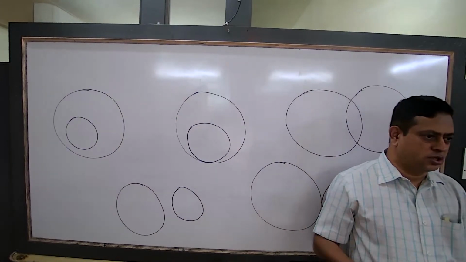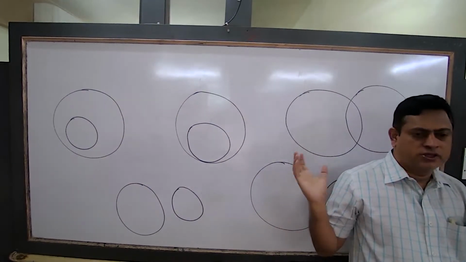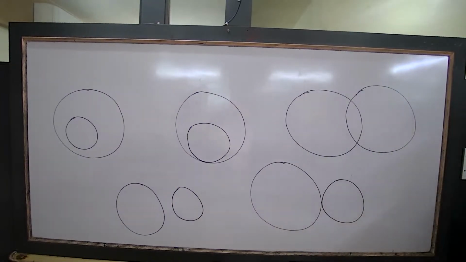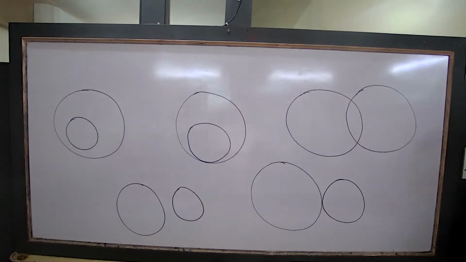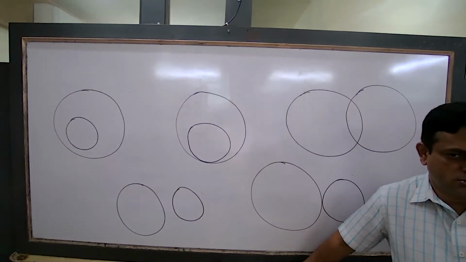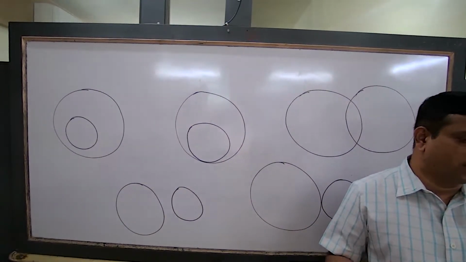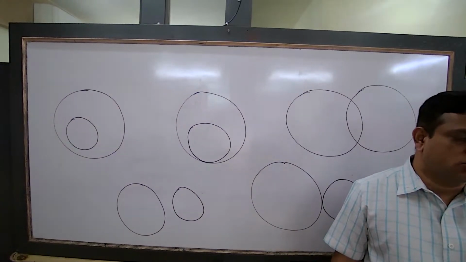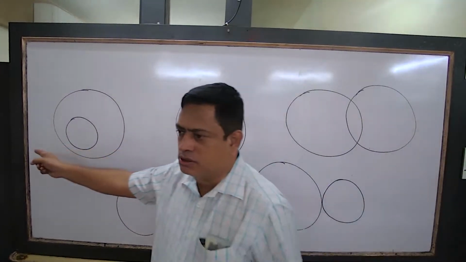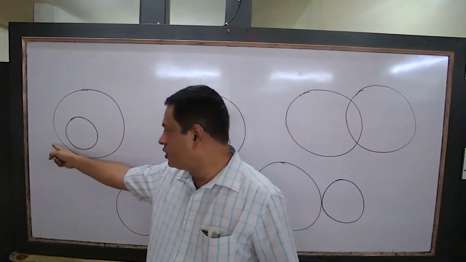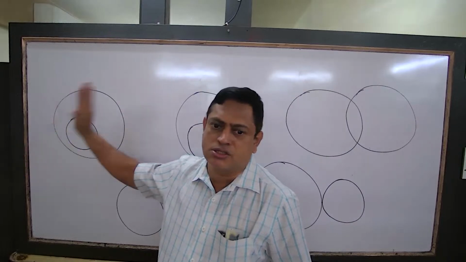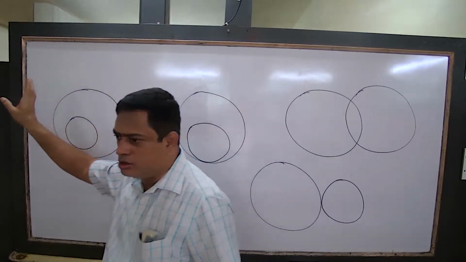Now listen. This is what you studied in the 9th standard. These are the different ways two different circles can be drawn. Another one is coinciding, but that is the same circle. Now, do you know the meaning of common tangent? The word itself is clear. A common tangent is a tangent which is common to both the circles. Can you draw any common tangent to this pair? No. If I draw a tangent to the inner circle, it is a secant to the other circle. So you cannot draw a common tangent.